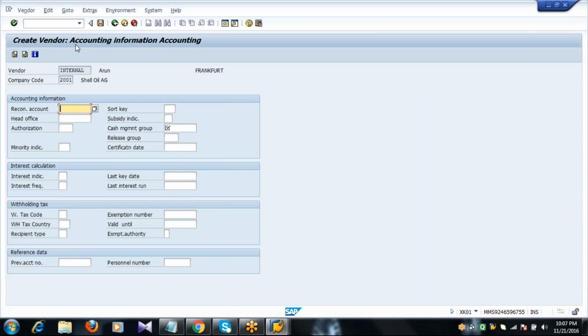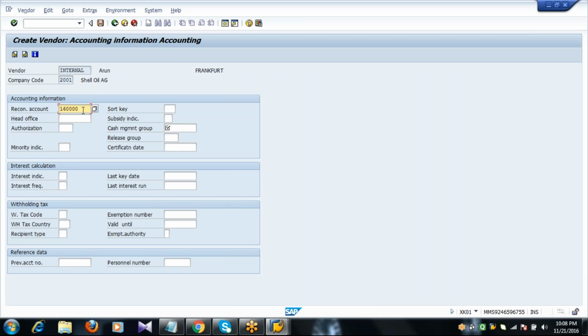Next we went to a screen called accounting information. Here also this information is maintained by finance in real time, but here we maintain some information. What is that? Reconciliation account. In our training program, this is called a GL account, general ledger account. The reconciliation account is nothing but the vendor credit account. Whenever the company makes a payment to the vendor, that payment will be credited to this account number 160000.